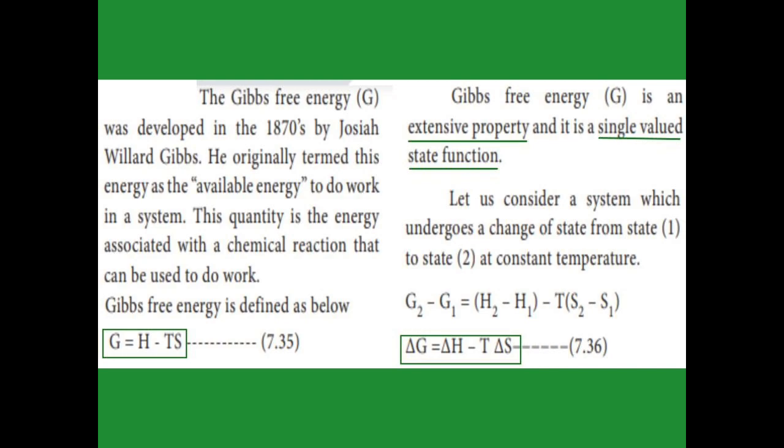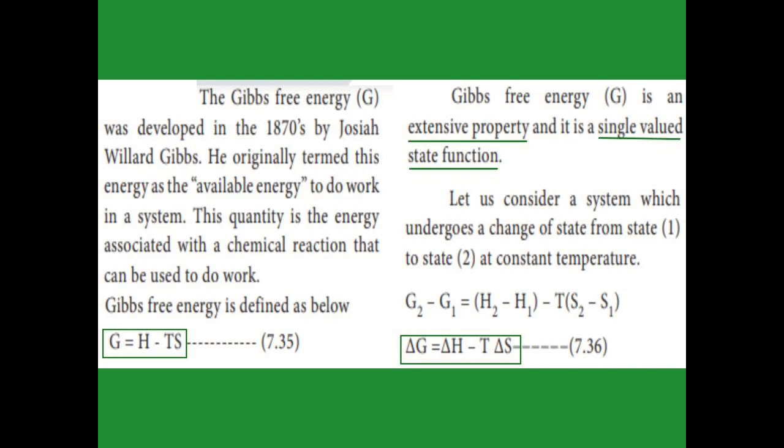Consider the initial system as 1 and the final system as 2. The values for the initial system are G1, H1 and S1, at constant temperature. Temperature should be constant here. Then the final state values are G2, H2 and S2. Now the change: G2 minus G1 equals H2 minus H1 minus T times S2 minus S1.